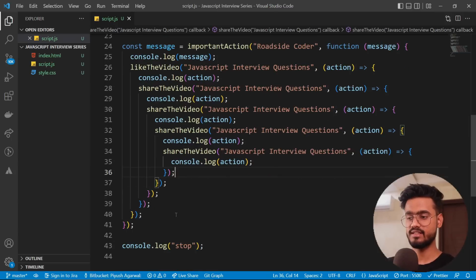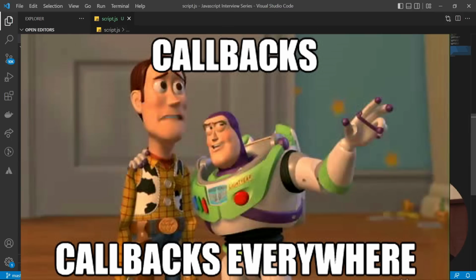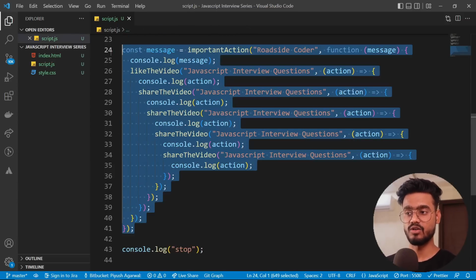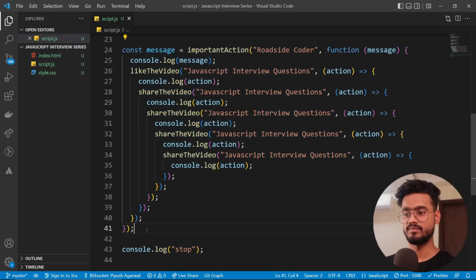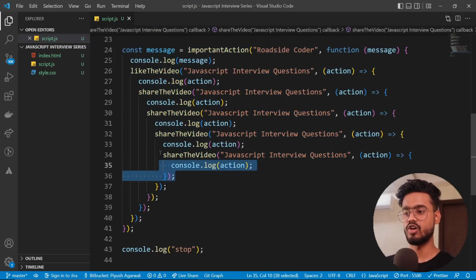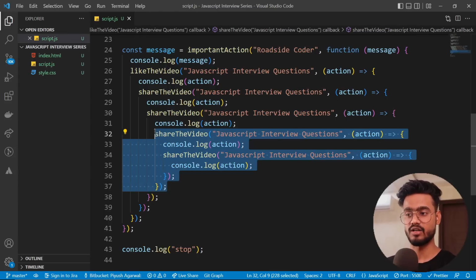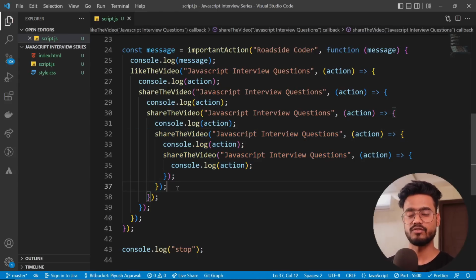So you see, this is a weird looking code structure. It's forming a pyramid-like structure, which is sometimes called the pyramid of doom. And this concept is called Callback Hell. It's because we're having so many nested callbacks one inside of the other that it's very hard to read and very hard to understand our code. So what do you think is the solution for this problem?